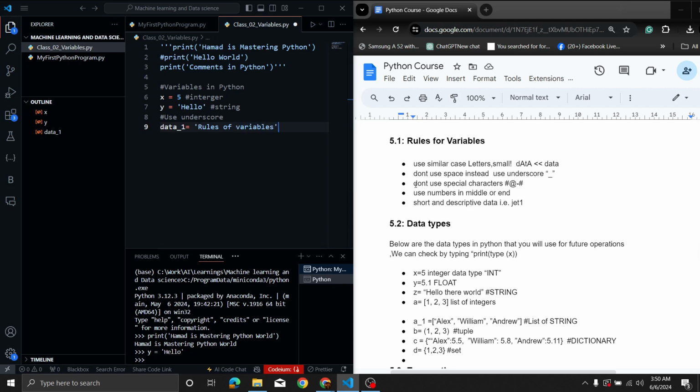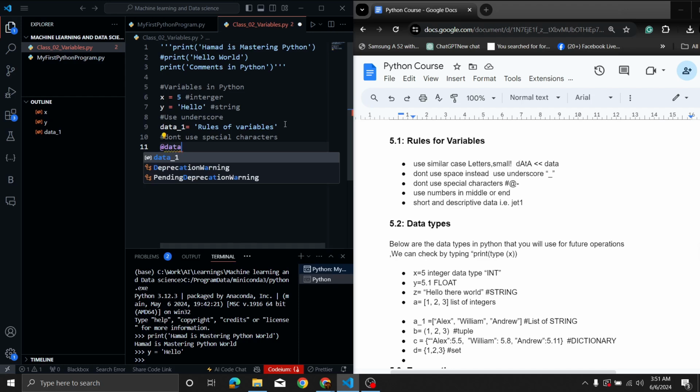The next thing, don't use special characters such as hash, @, or any other sign like a minus sign. For example, if you see here, I write data like this, it's making it blue, and it's calling some inbuilt function. So don't use special characters.